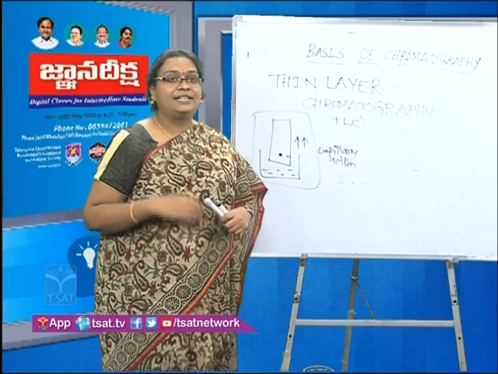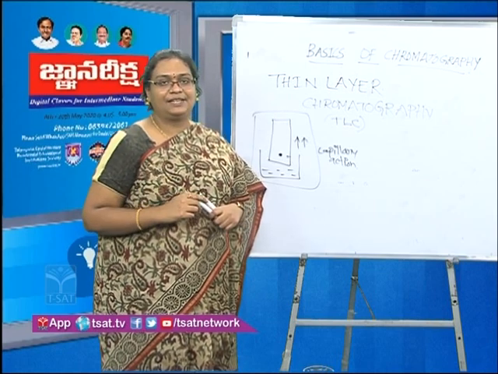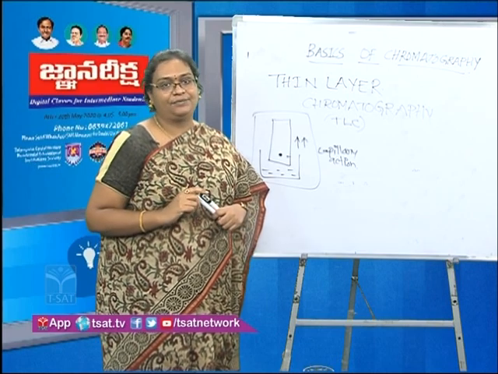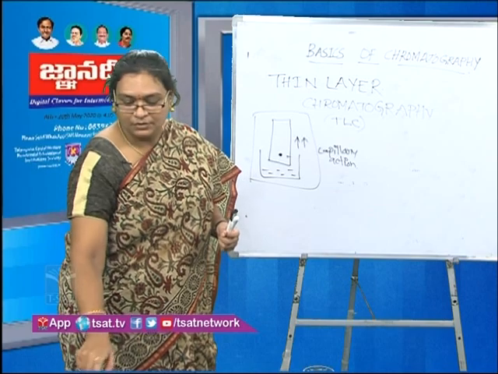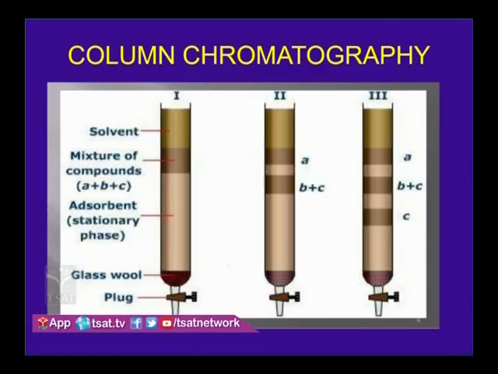So now let us move on to the second type of chromatographic technique, which is nothing but the column chromatography. So this is a column, a typical column. What do you mean by a column? Most of you may not be aware how a column looks like. It is a cylindrical column with a plug or a knob at the bottom to open and close the entire column. And the mobile phase will run through the column from top to bottom along with the sample, whereas this column will be packed with the stationary phase. So that is the major difference between the planar chromatography and column chromatography.